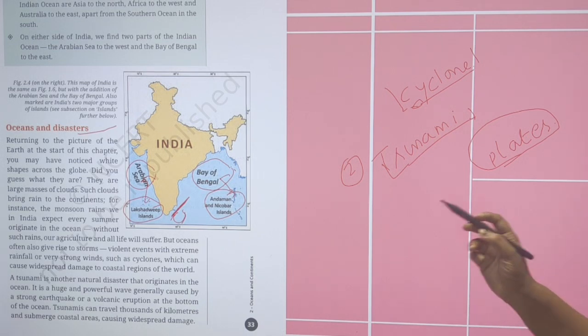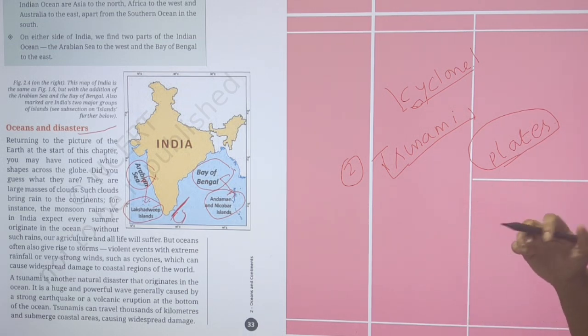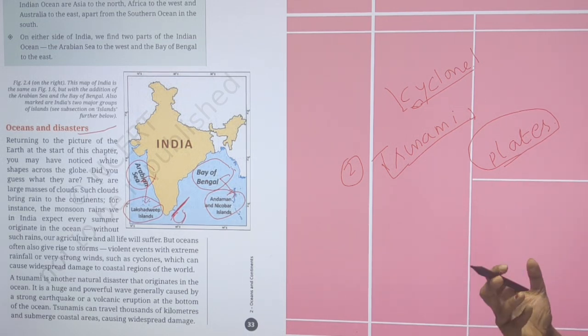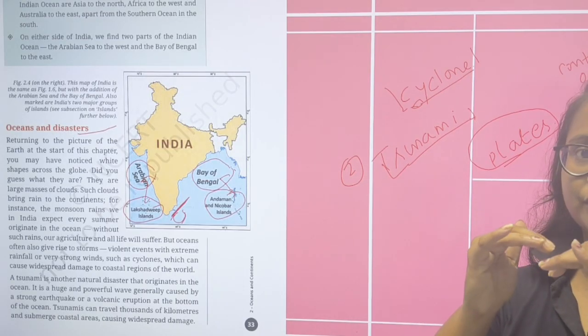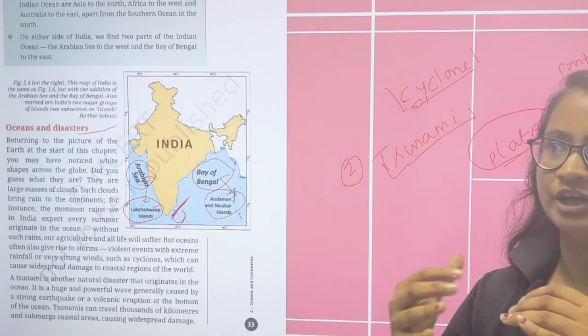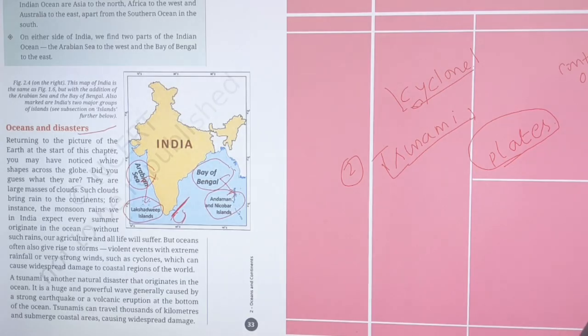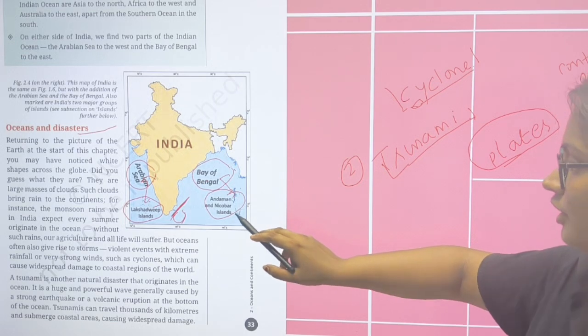These plates, which consist of continents and oceans, are striking each other. Whenever two parts strike each other, there is a creation of massive waves and massive earthquakes. So a tsunami is an earthquake in our ocean. That's why it is called a tsunami.